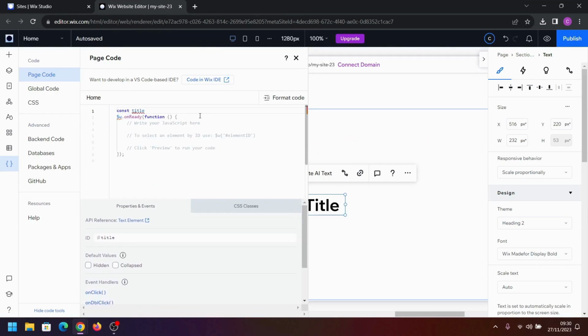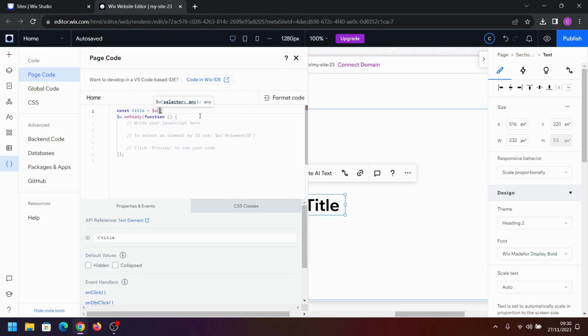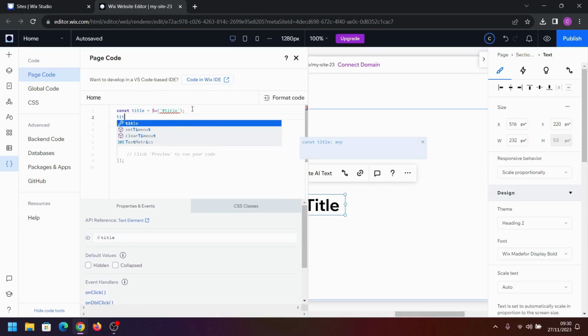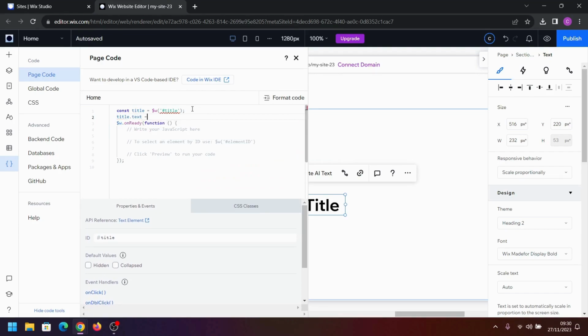We're going to call this title equals $w('#title'). Next we're going to type title.text equals empty string.